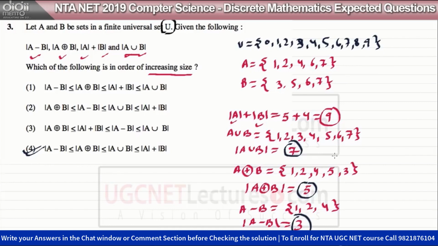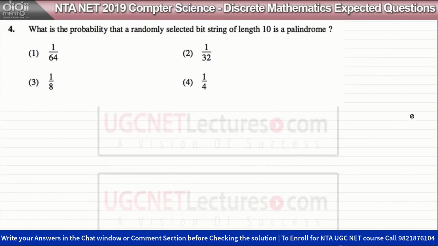So now let us look at the next question, that is question number 4. In this question you can see they are asking what is the probability that a randomly selected bit string of length 10 is a palindrome or not.